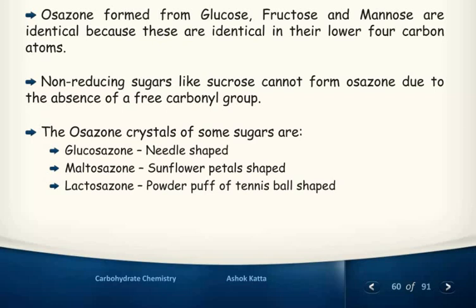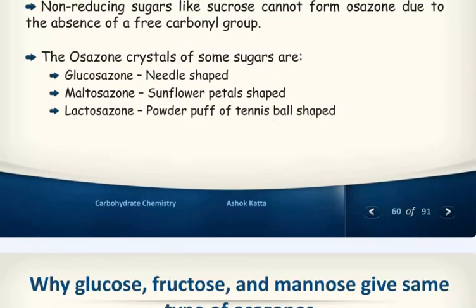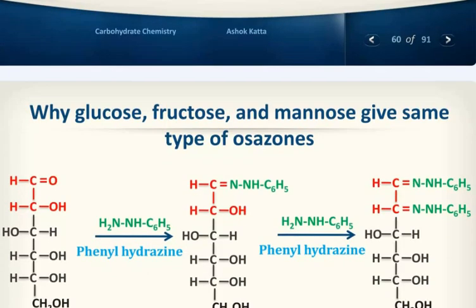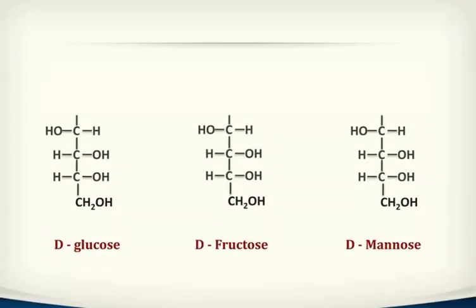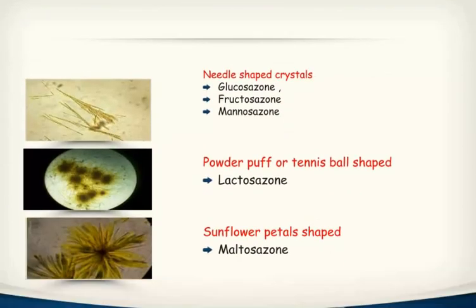The osazone crystals of some sugars are: glucosazone, needle shaped; maltosazone, sunflower petal shaped; and lactosazone, powder puff or tennis ball shaped. Friend, why do glucose, fructose and mannose give the same type of osazone? D-glucose, glucosazone and osazones. You can see the structure of D-glucose, D-fructose and D-mannose. So the needle shaped crystal you can see. Powder puff or tennis ball shaped you can see here. And sunflower petal shaped you can see the structure.